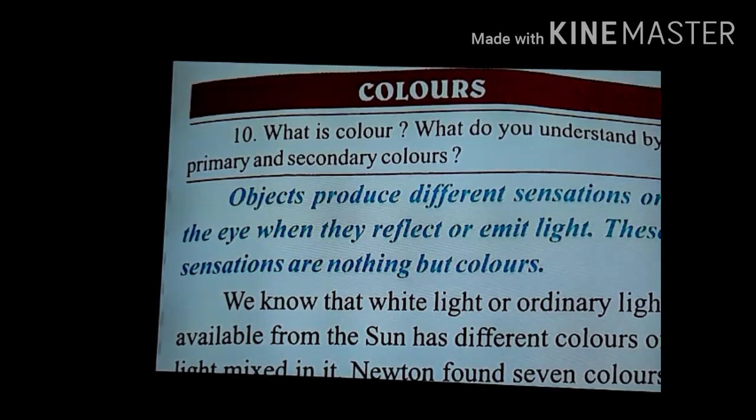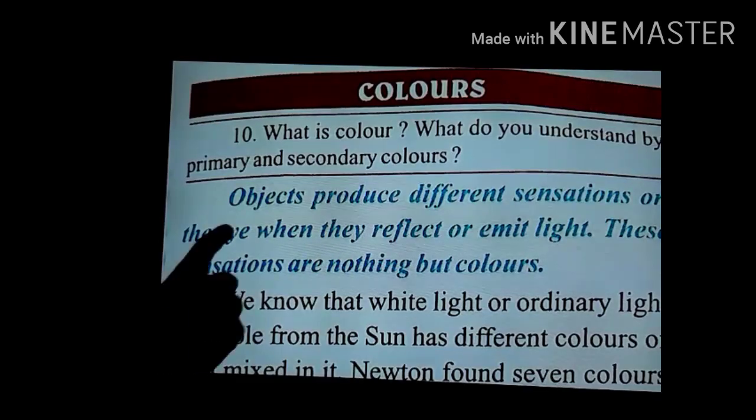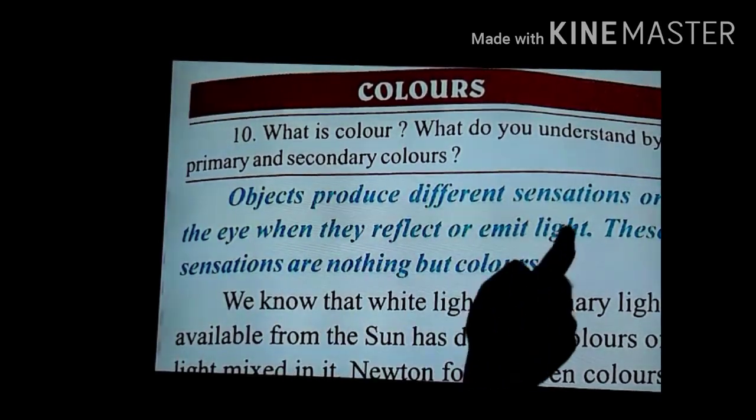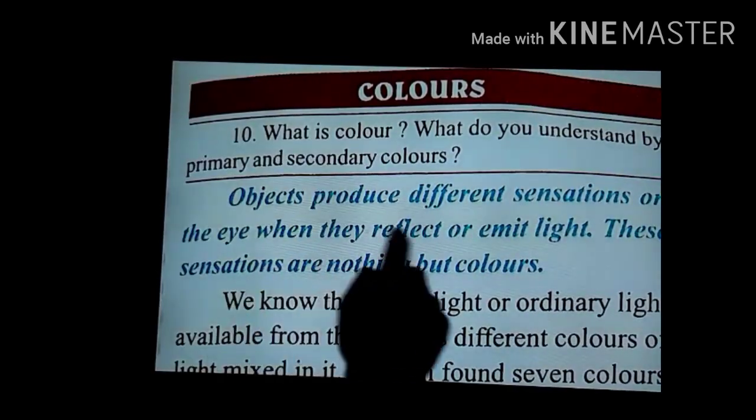The same thing is happening with colors also. When the light strikes the objects and reflects back, different kinds of sensations along with the light are produced on the eye, and that is why we see different colors of different objects. So the definition is, objects produce different sensations on the eye when they reflect or emit